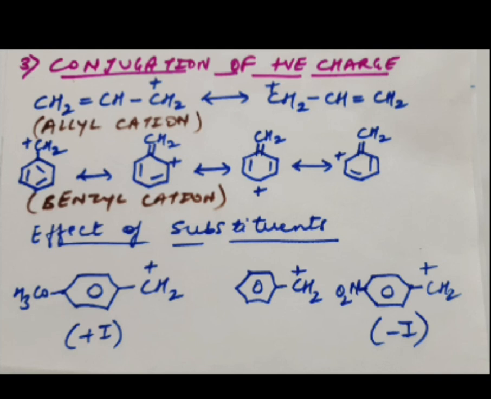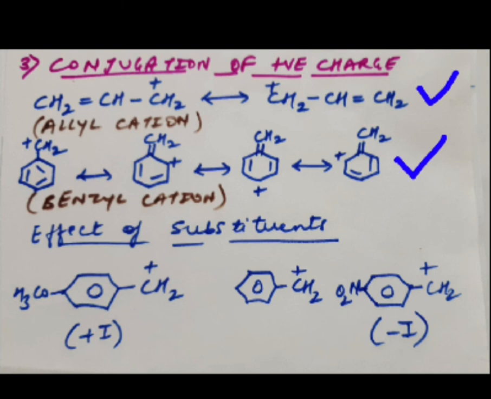Now the next factor is the conjugation of positive charge, right? Now this you can understand with reference to 2 concepts. The conjugation of positive charge can take place with reference to a double bond as shown in the first case, that is for allyl cations, or it can take place with reference to a benzene ring as shown in the second example, right? Now such a concept is in general called resonance stabilization.